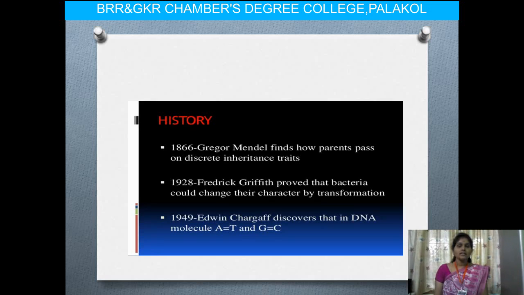Here the base pairing of adenine with thymine and guanine with cytosine was first discovered by Edwin Chargaff. In first year biotechnology, we already studied all of this, that means Chargaff's rules.